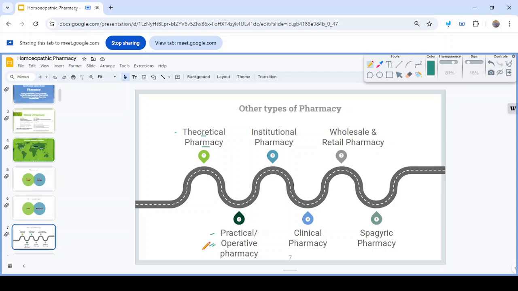Next, institutional pharmacy. Some institutions may have their own procedure of dispensing. Preparation procedures are to be maintained according to the official pharmacopoeia. Those countries that don't have any official pharmacopoeia may have their own kinds of preparation, collection or preservation rules.